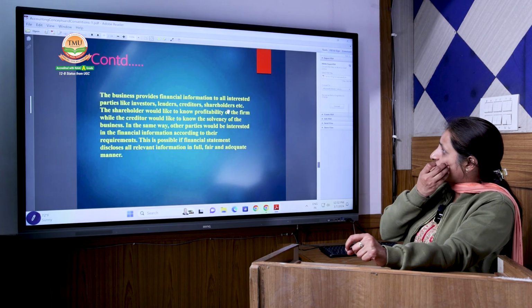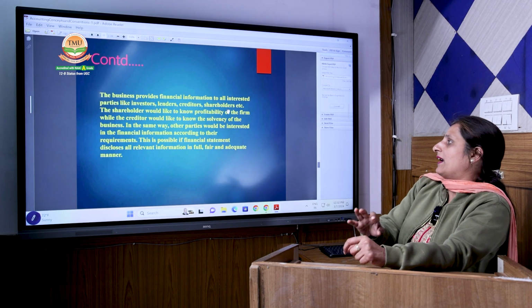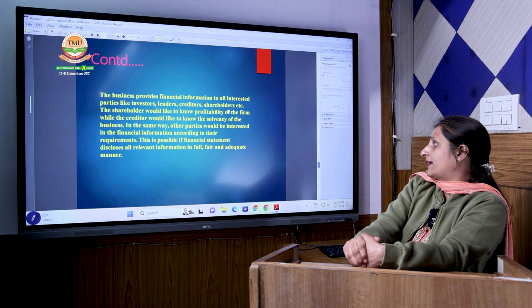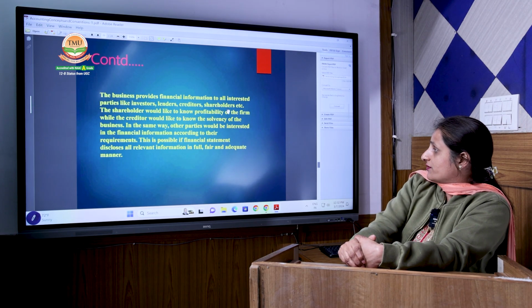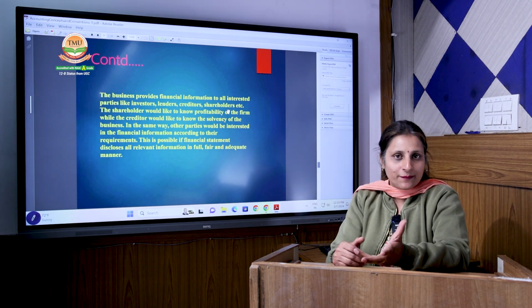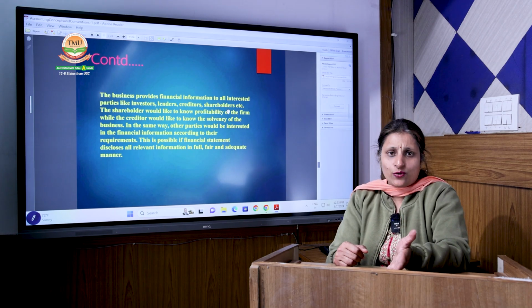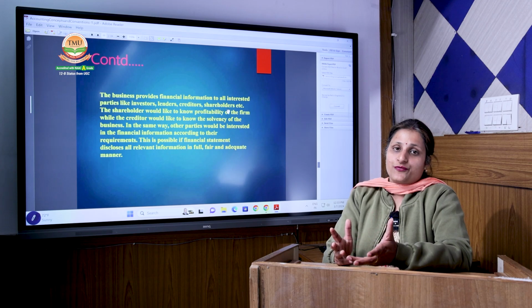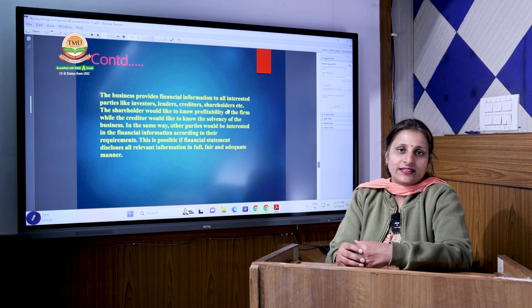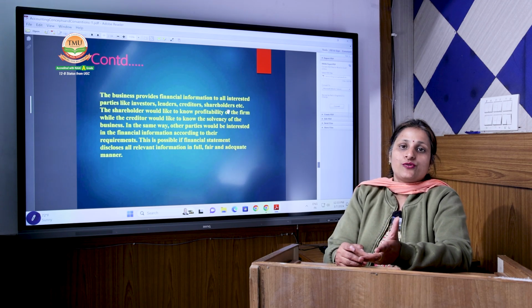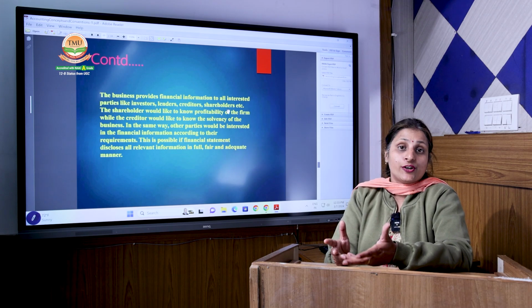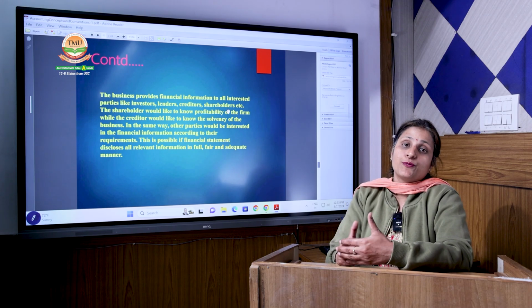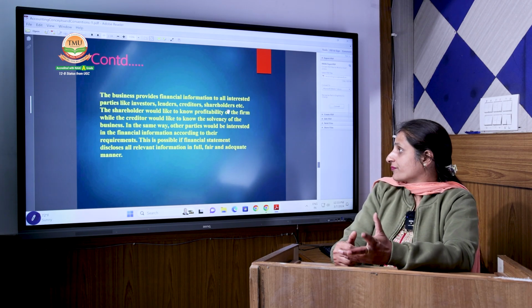The business provides financial information to all interested parties like investors, lenders, creditors and shareholders. Shareholders like to know the profitability of the firm because their funds have been invested in the company. If the company's true financial position is not available, they cannot know whether to continue their investments or withdraw them.